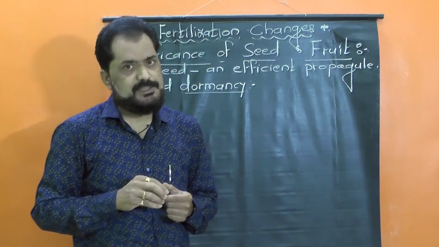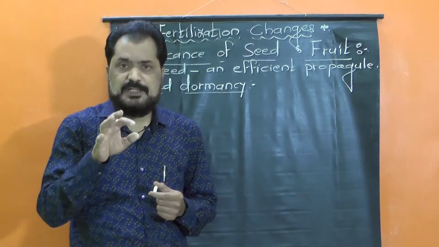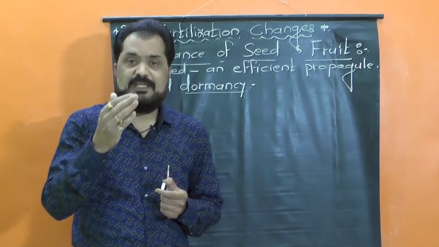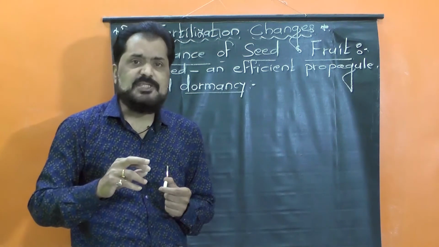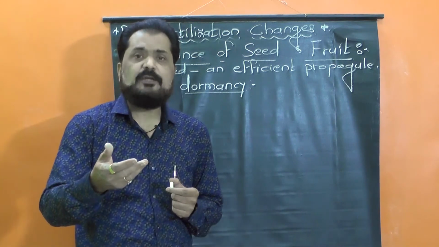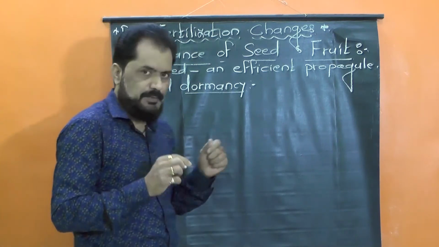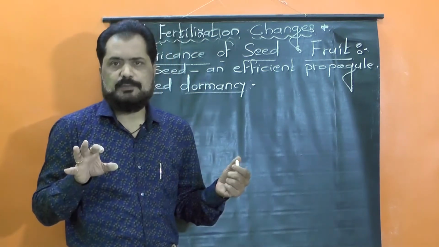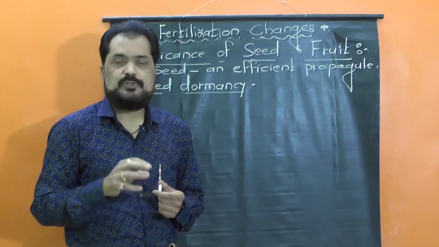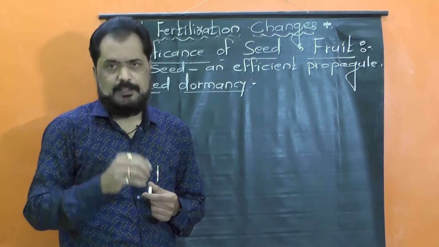It means after the formation of seeds, for some time the seeds and embryo remain dormant. The embryo remains inactive and does not immediately show further growth, development and formation of seedling. This is known as seed dormancy. So, seed dormancy means it is the inability of seeds to undergo germination though all the favorable conditions are available.